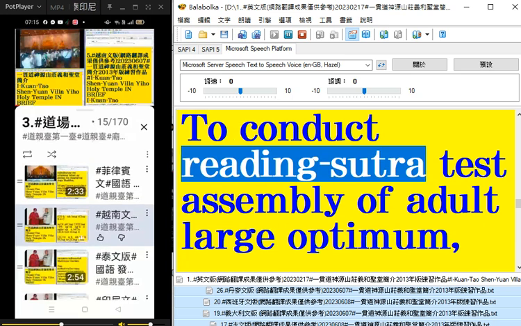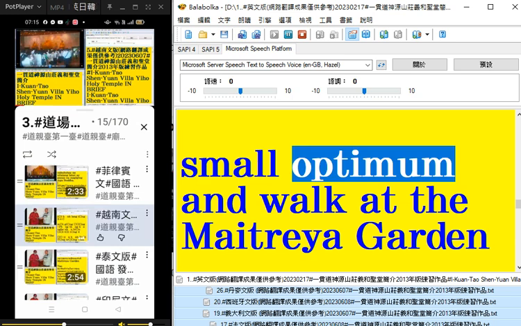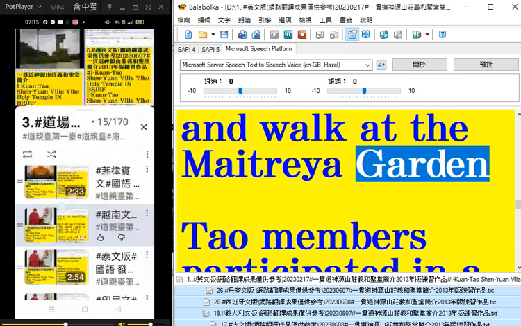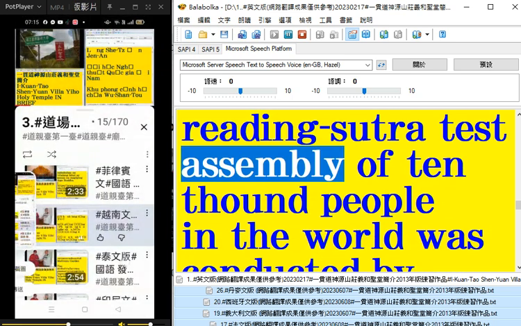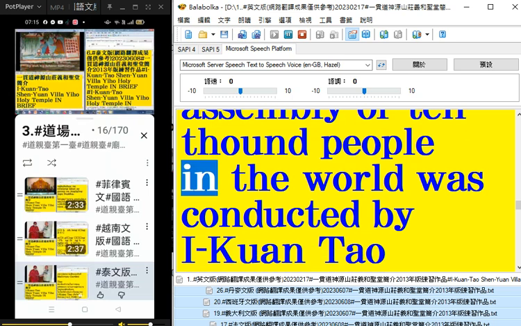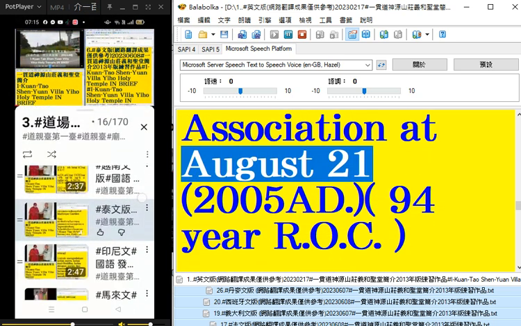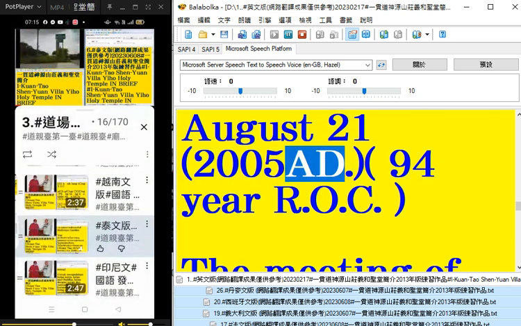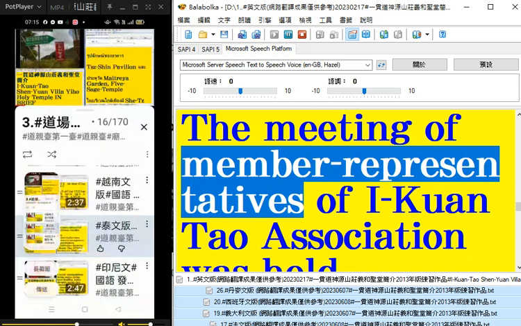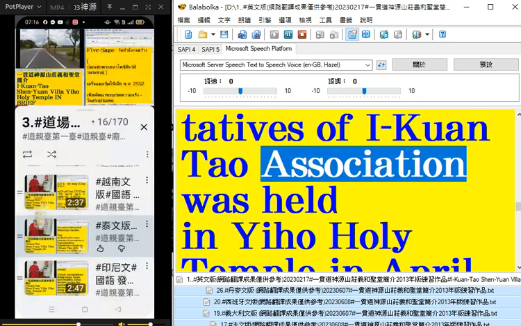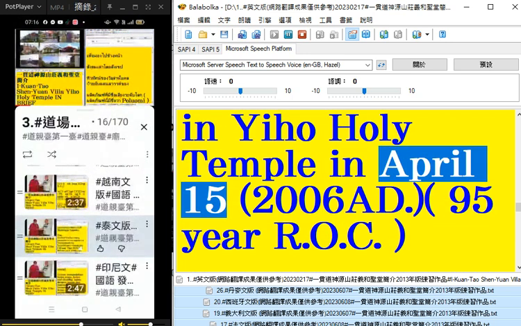To conduct reading sutra test assembly of adult large optimum, small optimum and walk at the Maitreya garden. DAO members participated in a large reading sutra test assembly of 10,000 people in the world, conducted by Aikyo DAO Association at August 21, 2005 AD. 94-year ROC. The meeting of member representatives of Aikyo DAO Association was held in Yaiho Holy Temple in April 15,